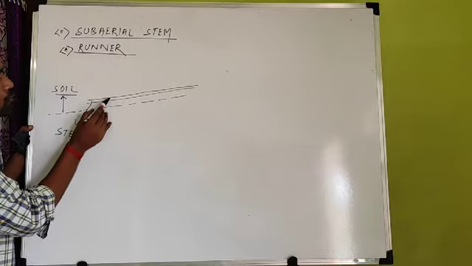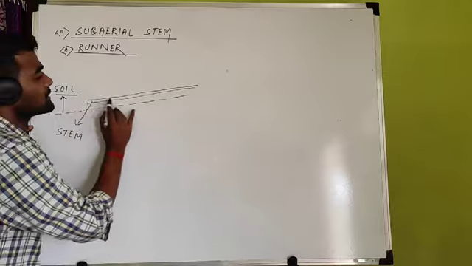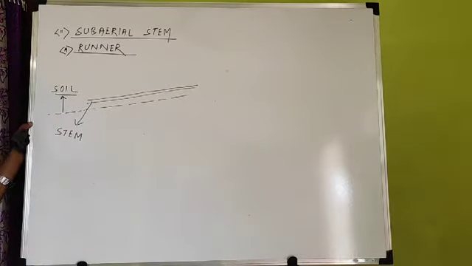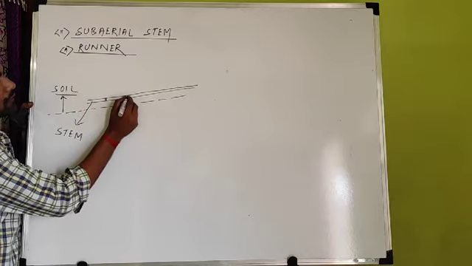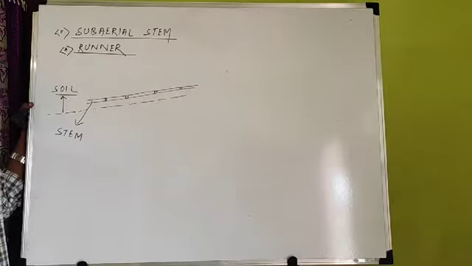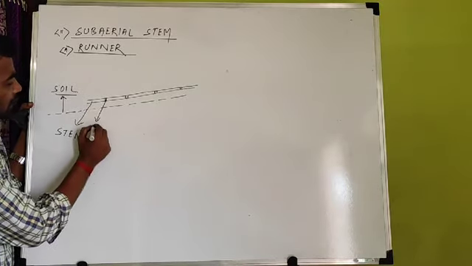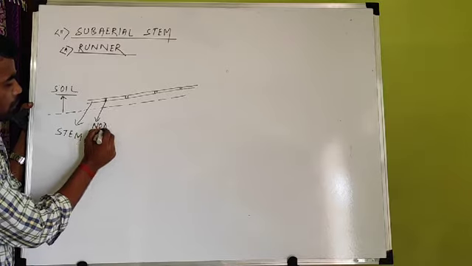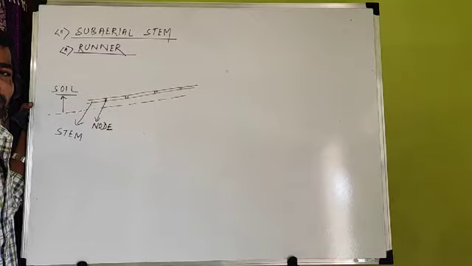Just above the soil surface there is a stem, and this is a horizontally growing stem, and the stem possesses a node at regular intervals. Node means the place from where a leaf or branch arises. These are the nodes.